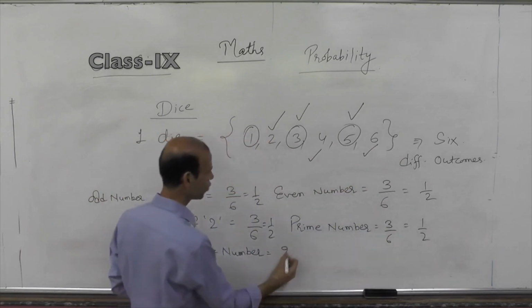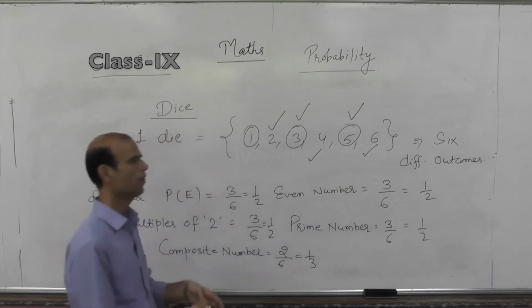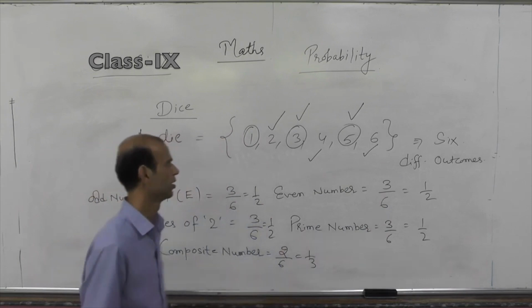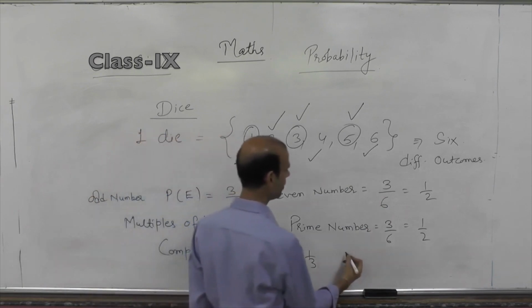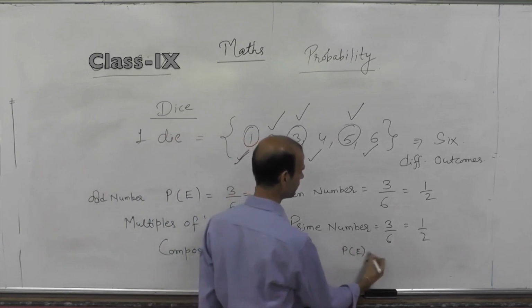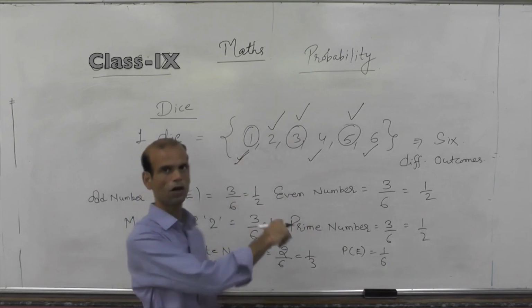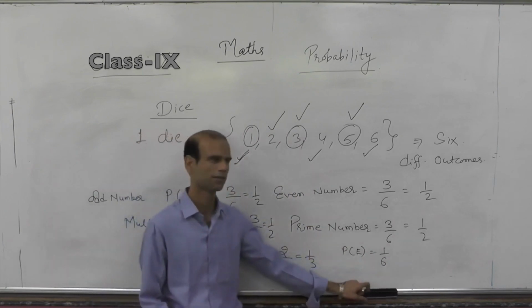So answer will be 2 by 6, which is 1 by 3. What is the probability of getting a number which is neither prime nor composite? So we have one number. So our answer will be 1 by 6, because it is a case of neither prime nor composite, and total possible outcomes will be 6.